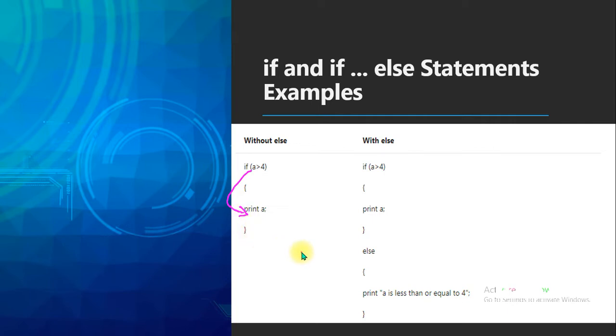If you have else, then if this condition is true, it will go inside. If it is not true, it will go to the else, which doesn't have any condition, so by default it will go there and this statement will be printed. Okay. This is the use of the else statement.